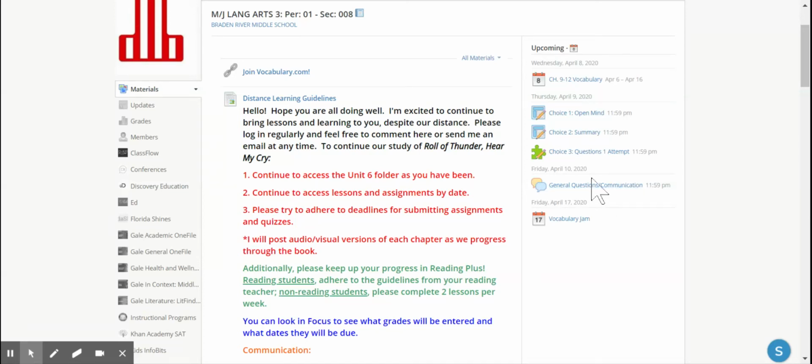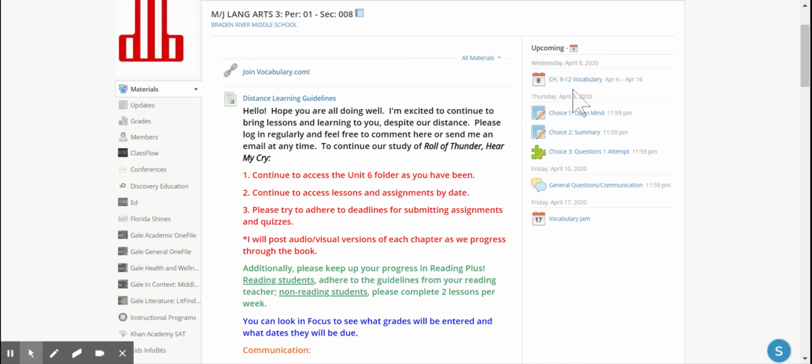Hi there. I wanted to give you some guidance for those of you who may need to fix your Chapter 7 characterization assignment. If you notice in Focus that it states for you to fix, or if you read a comment that it states to fix, or if you just don't like your grade and you want to improve it for this assignment, this would be the way for you to be able to do that.